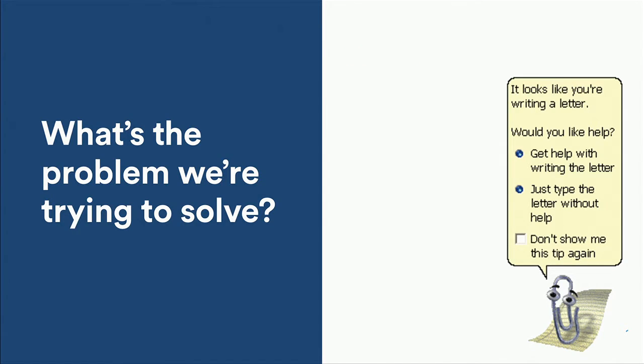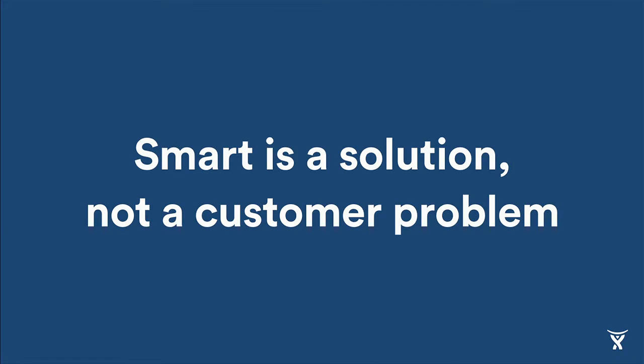Now, this all comes down to one question. What's the problem we're trying to solve? Now, even though we might have enough smarts to accurately detect that someone might be typing a letter, do users really need help typing up a letter? Smart is a solution, which may or may not be for an actual customer problem.